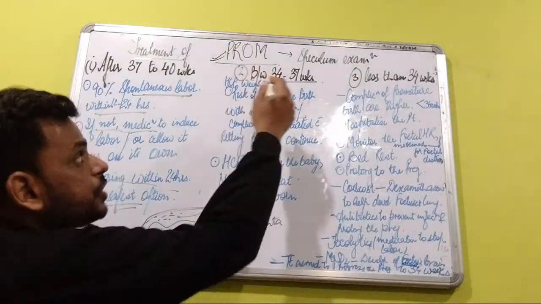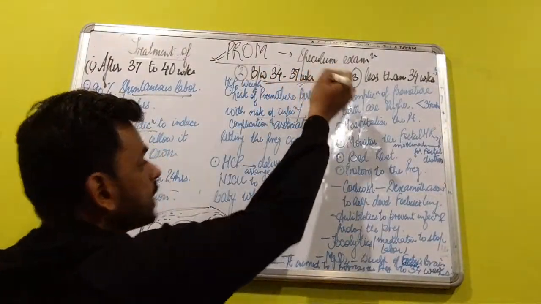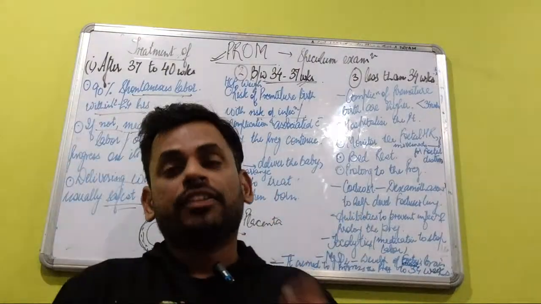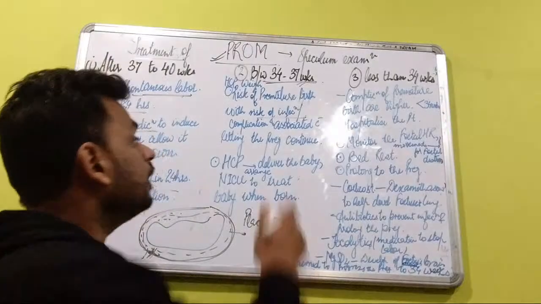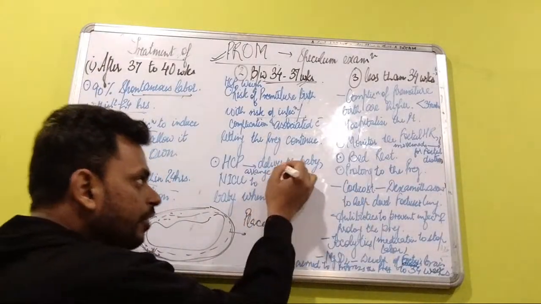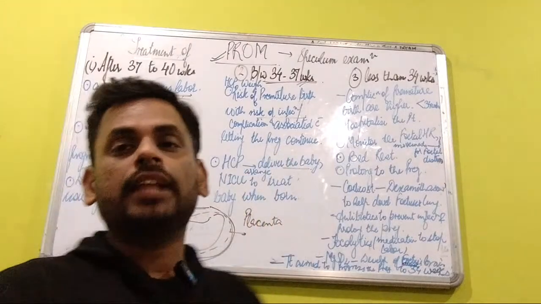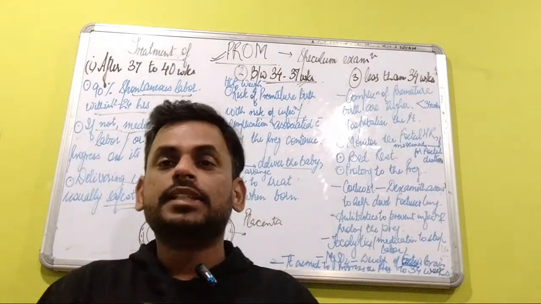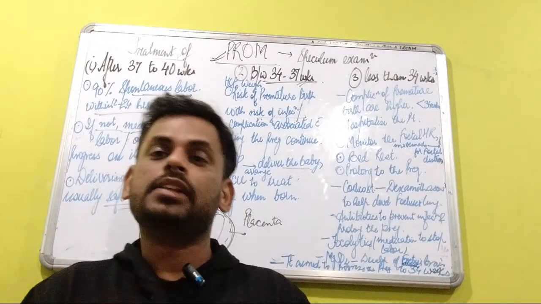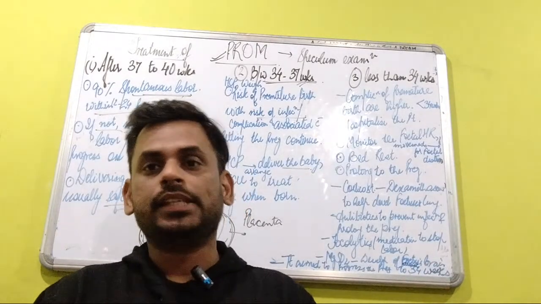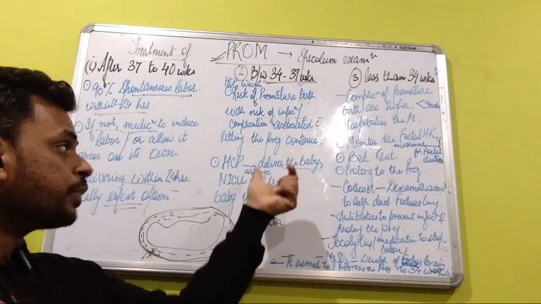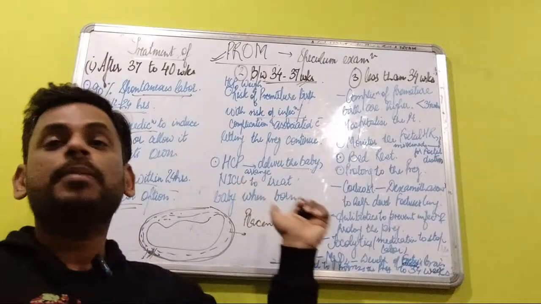Now, if the gestational age is between 34 to 37 weeks of gestation, and in certain situations the healthcare professional analyzes that the baby needs to be delivered, then the delivery of the baby will take place. The healthcare professional will mostly suggest that the parents arrange for the neonatal ICU, that is the NICU. So the doctor is going to arrange for the neonatal intensive care unit, and when the baby is born between